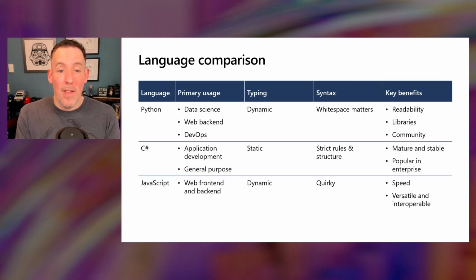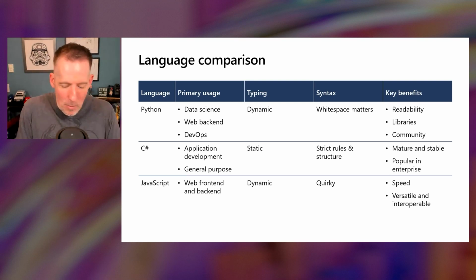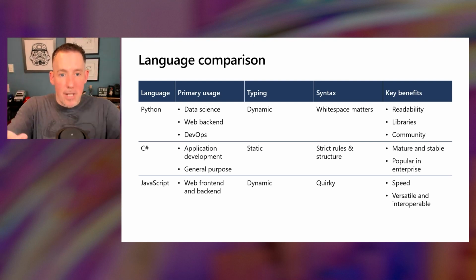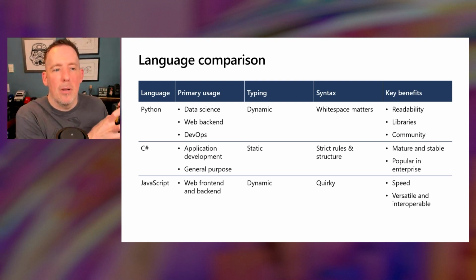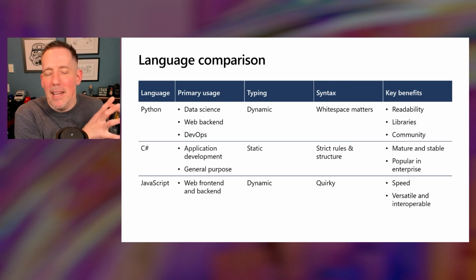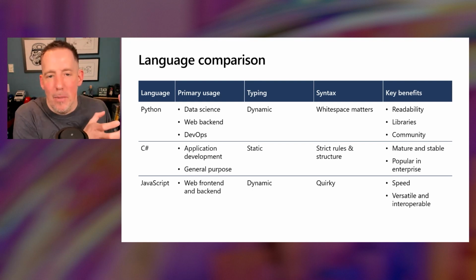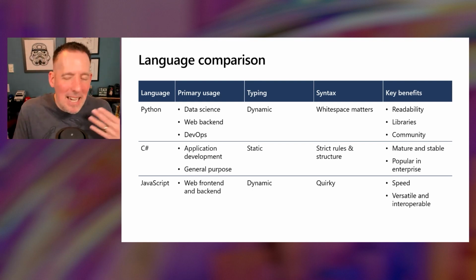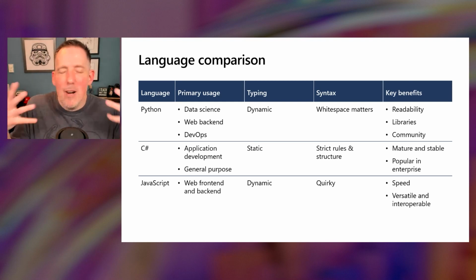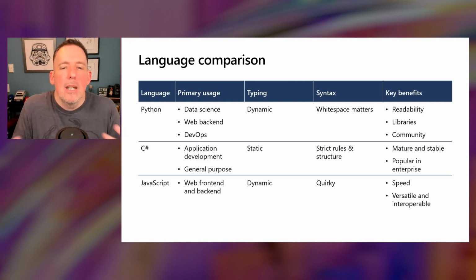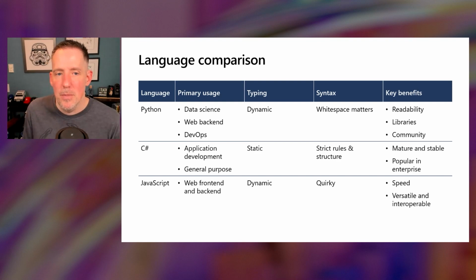Now, one of the big reasons for that is because the typing system is dynamic. And by typing, I don't mean typing on a keyboard, but rather the data types of a variable. If you remember in my demo, what I did is I grabbed a string and I put that into a variable. And in the case of Python, in the case of JavaScript, I can actually change the type of that variable. So it's dynamic typing. And that can sometimes be very helpful if maybe I don't exactly know what the data is, or I just need to manipulate it in different ways.